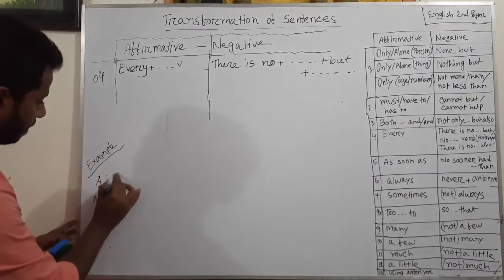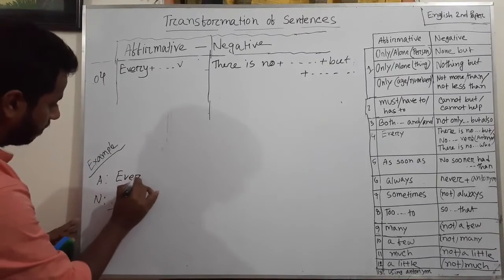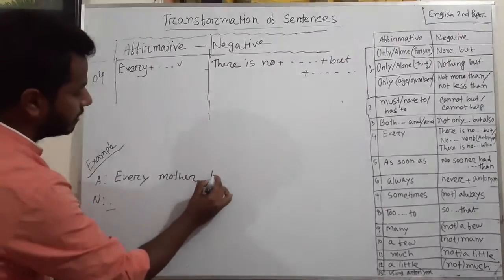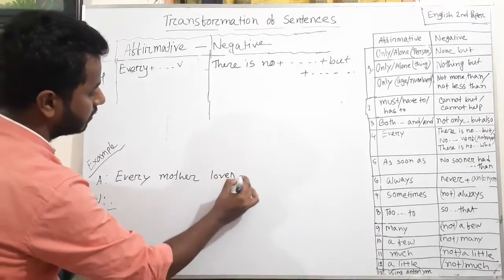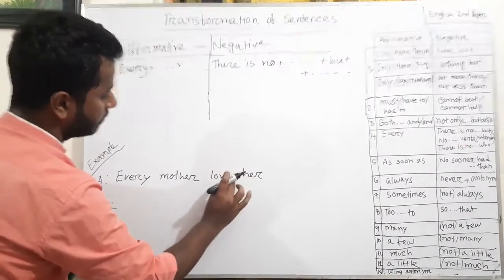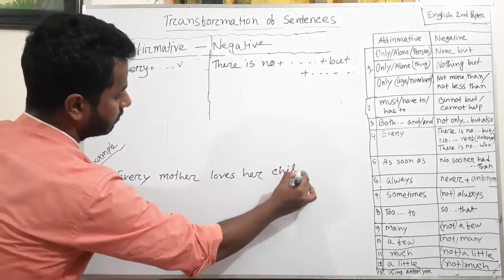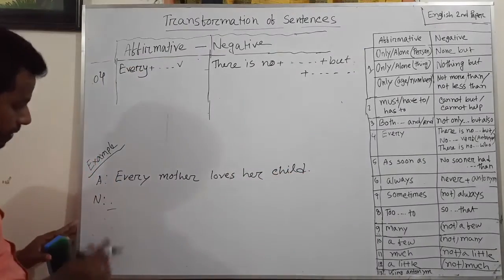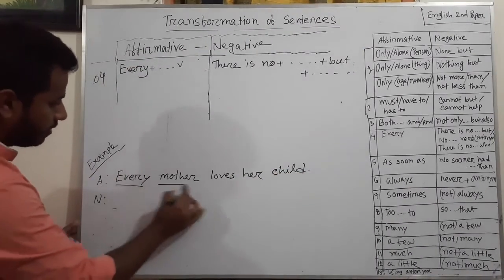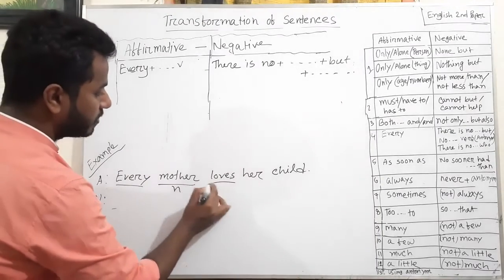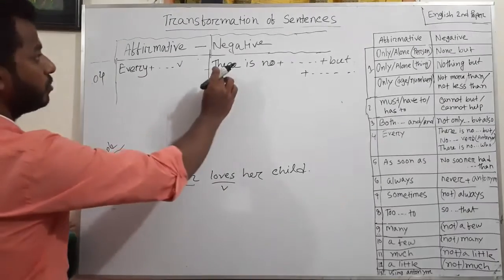For example, every mother loves her child. Now, every, then the noun, every mother loves. So what should we do?